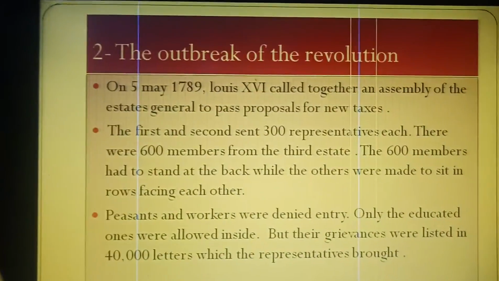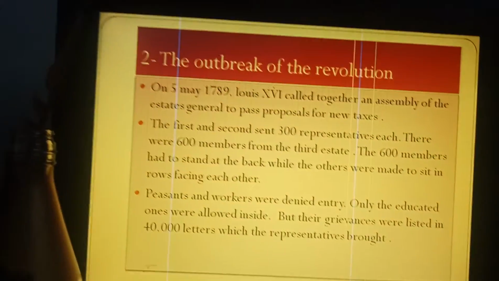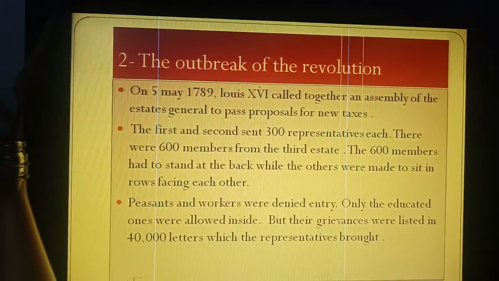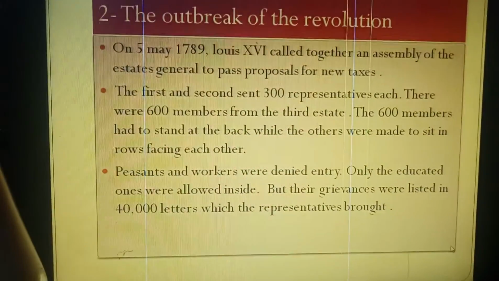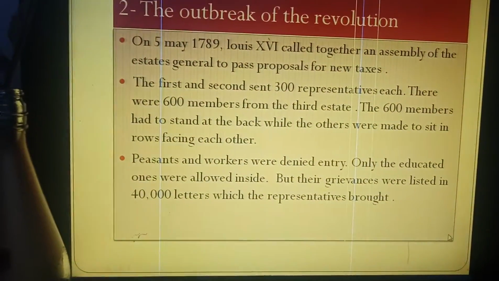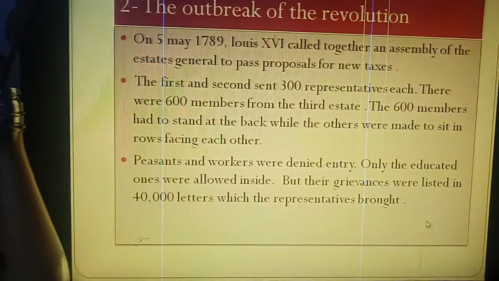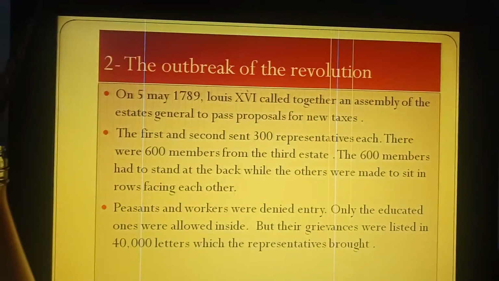There were 600 members from the third estate. The 600 members had to stand at the back while the others were made to sit in rows facing each other. Peasants and workers were denied entry. Only the educated ones were allowed inside. But the grievances and demands were listed in 40,000 letters which the representatives brought with them.